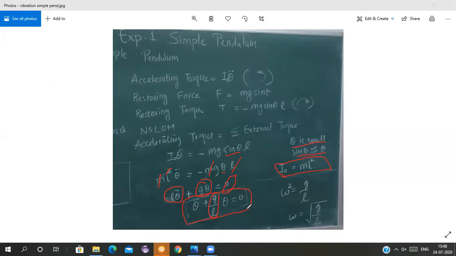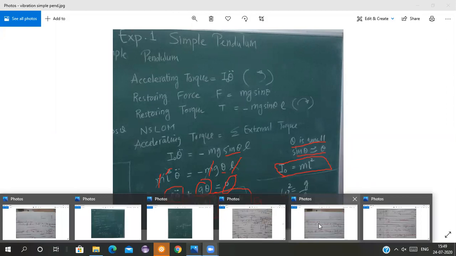I am comparing this equation with the standard equation of motion. The standard equation of motion is theta double dot plus omega square theta equal to 0. What is the standard equation, students? Theta double dot plus omega square theta equal to 0.